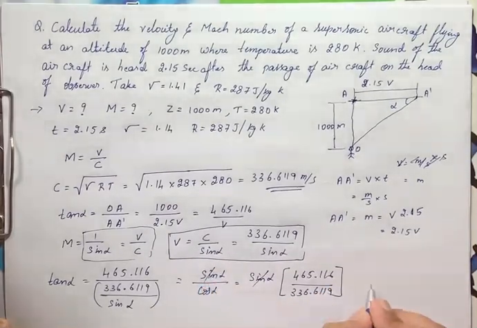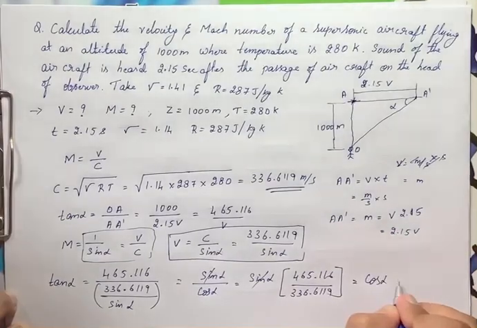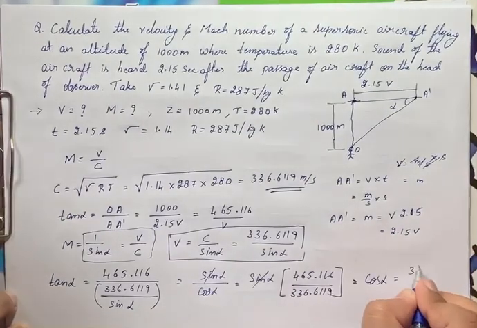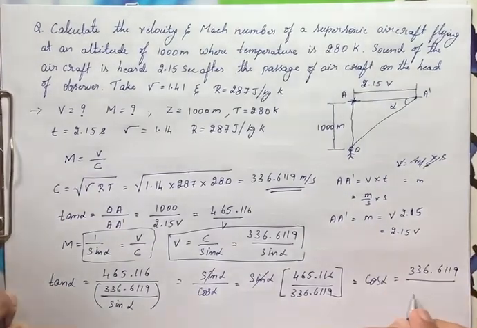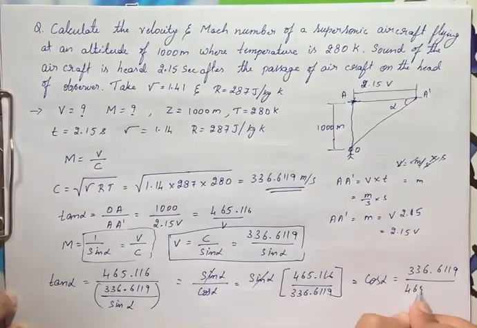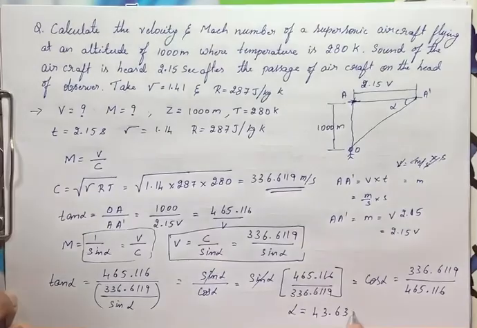So sine alpha cancels, and the remaining is cos alpha equal to 336.6119 divided by 465.116. Now find alpha here. Alpha will be 43.6391 degrees.